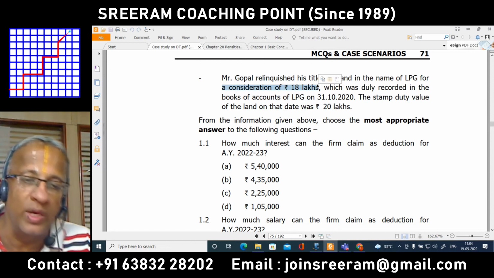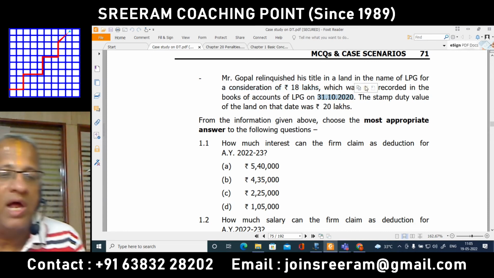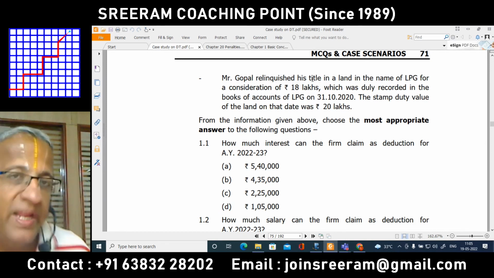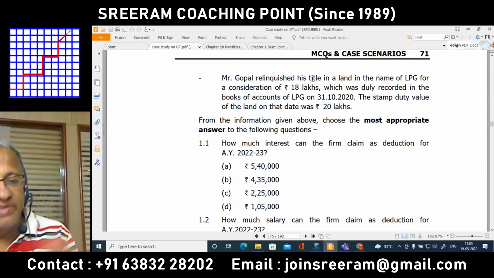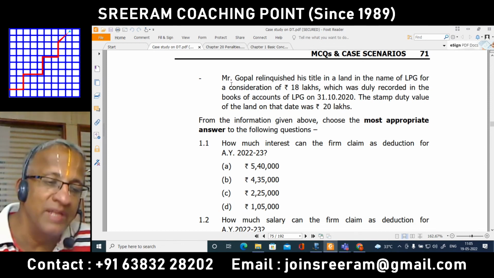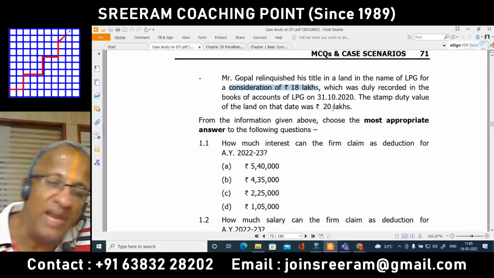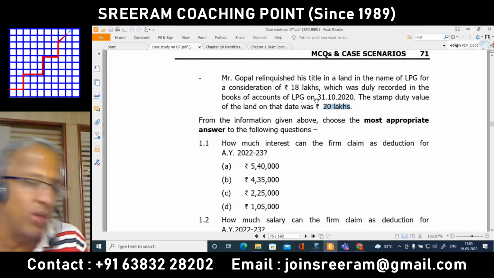And that is the reason why they have just mentioned that it was duly recorded in the books on 31/10 at rupees 18 lakhs. So 18 lakhs will be ignored because it is not attracting section 45(3). He is giving this land for a consideration where he took money from the firm. So therefore, the stamp duty value will be taken up as full value of consideration. That is point number 1.